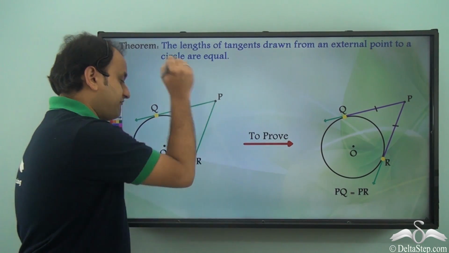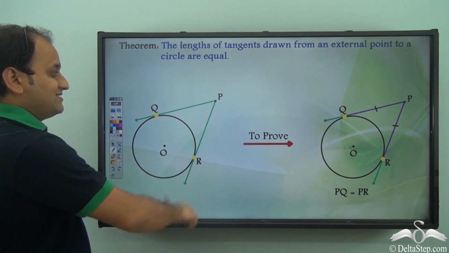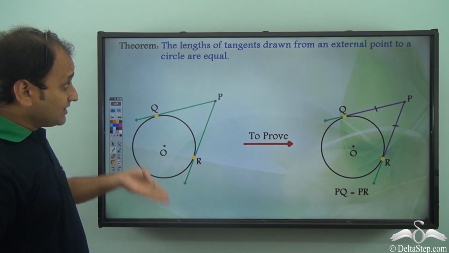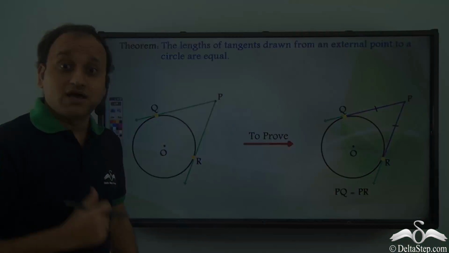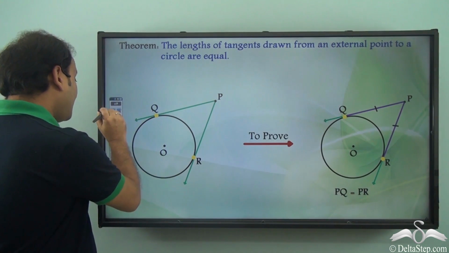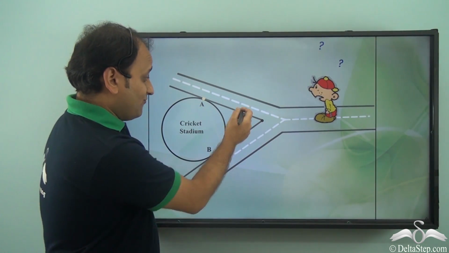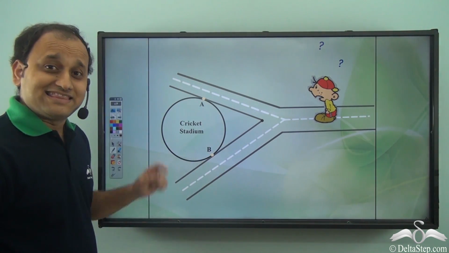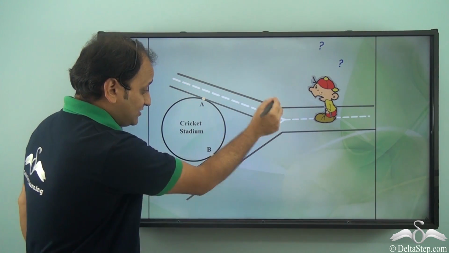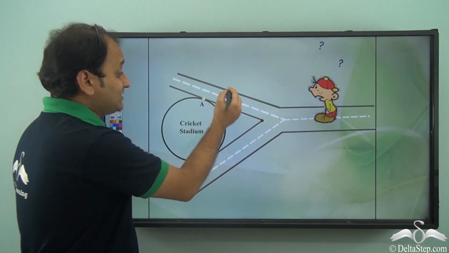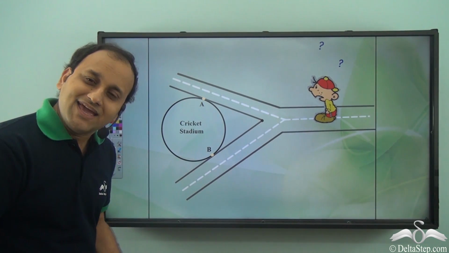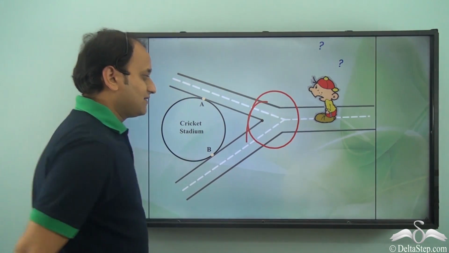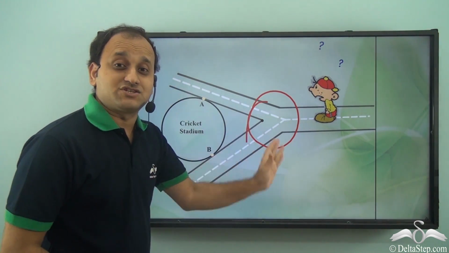So when you have a circle and there are tangents drawn from a common external point, then the lengths of these two tangents will be equal. Now in the case of Sam, what is this? We have two tangents and we have a circle, and that's why I said that the length of both the routes, that is the length of both the tangents, will be the same because they are originating from a common external point.